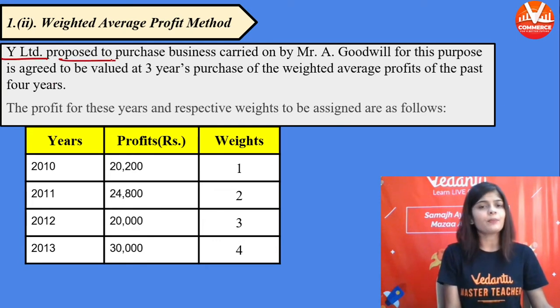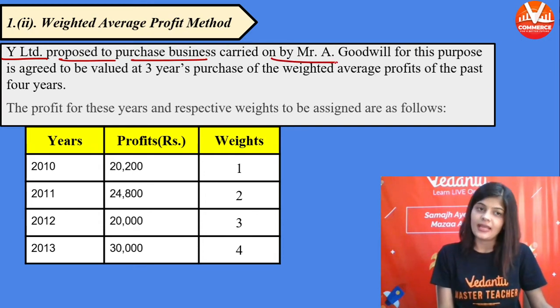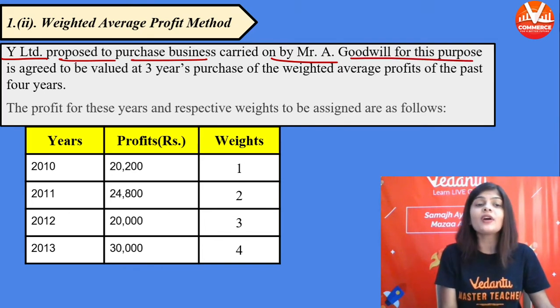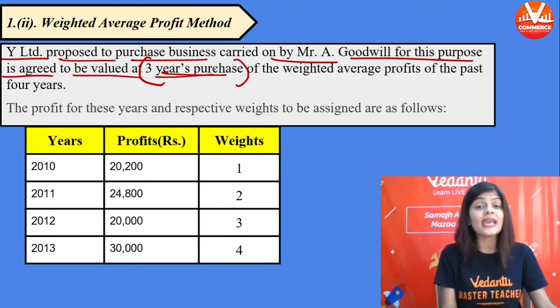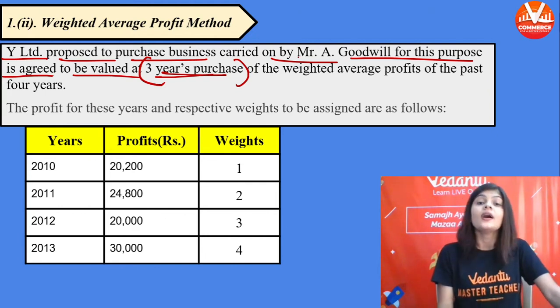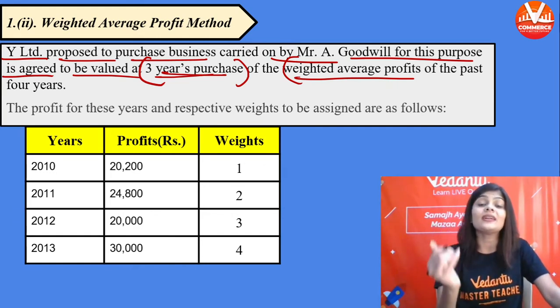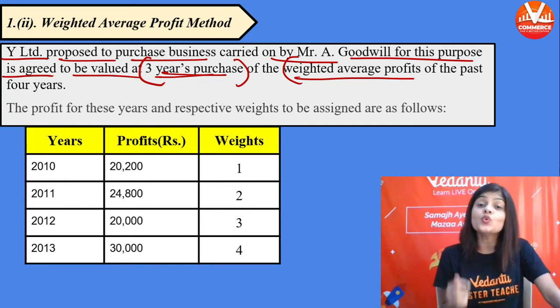Y Limited proposed to purchase the business carried on by Mr. A. Goodwill for this purpose is agreed to be valued at 3 years purchase of weighted average profit. The number of year purchase is given, they are 3. In the question, it will be given to you which method to be used. क्वेश्चन में बताया गया होगा कि कौन सा मेथड यूज करना है.